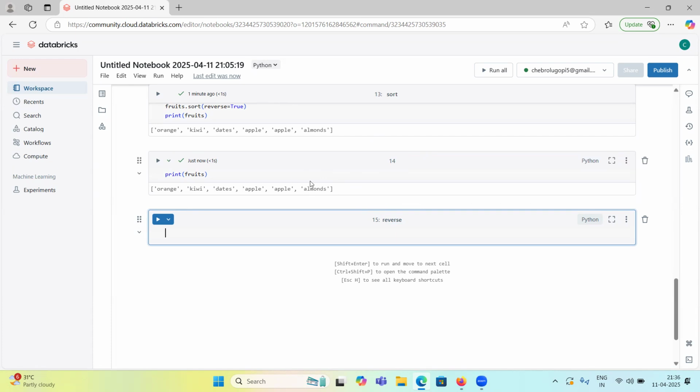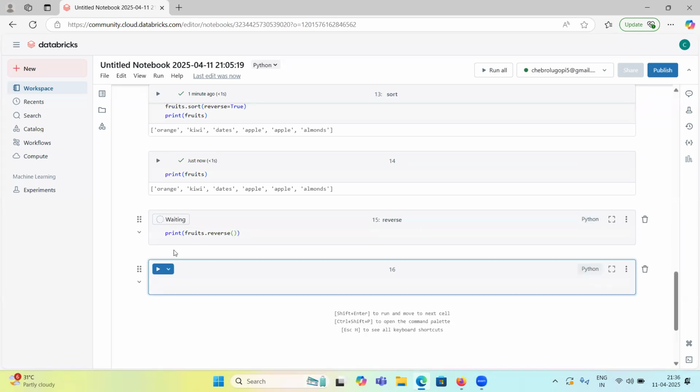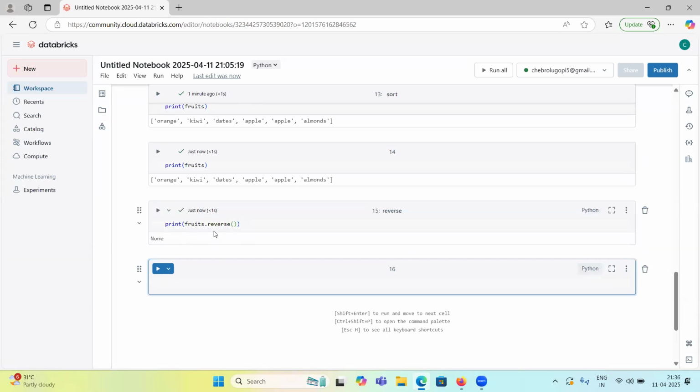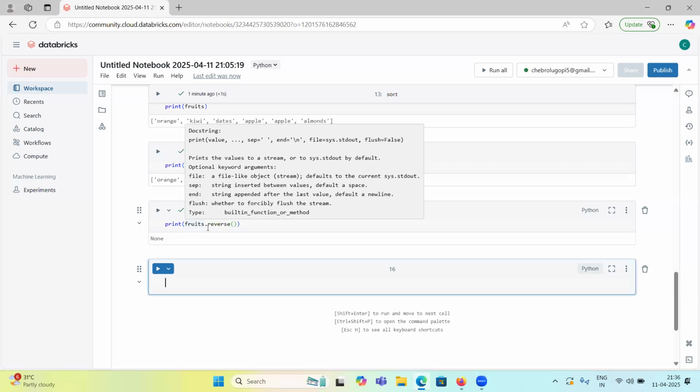I want to reverse the list and change the positions. How can we do it? Fruits dot, we have the reverse function. We can use the reverse function on top of this list, then the items will be reversed. See, almonds will be first, apple will be next. Fruits dot reverse.